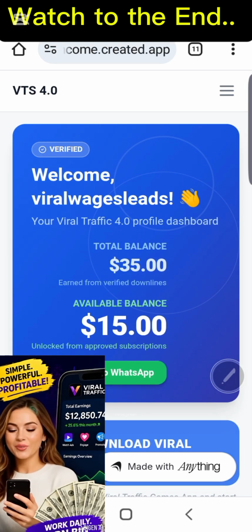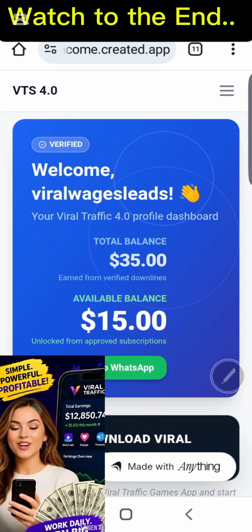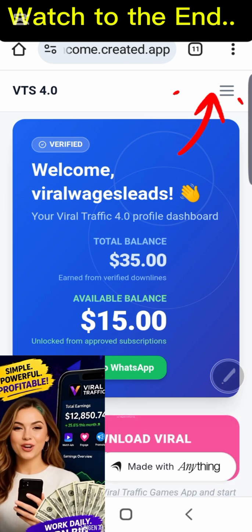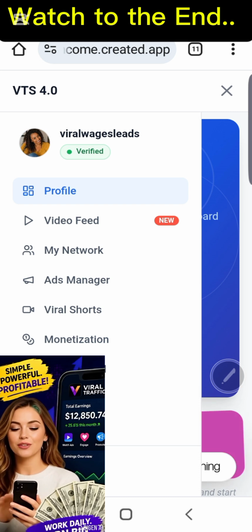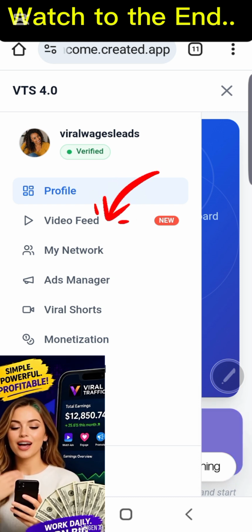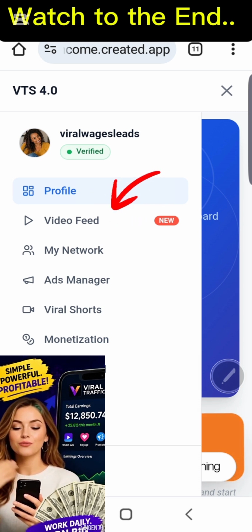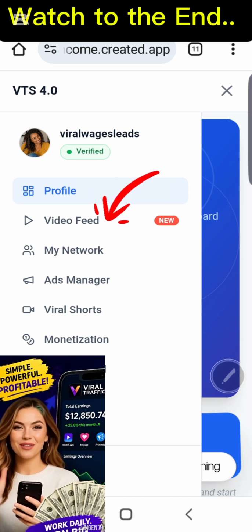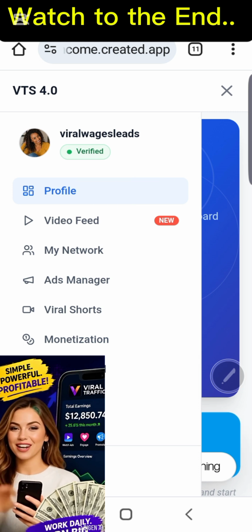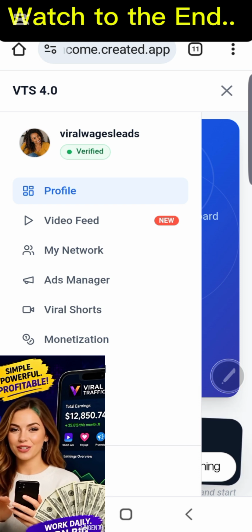So right now, if you're on your dashboard, it's going to be looking like this. All right, so right at the top right of your page, you're going to see the menu where you can navigate to different sections of your dashboard. Here we have a video feed where you can post videos and also watch short videos, just like TikTok. Once you post a short funny video, it's going to show all over the world. People are going to be viewing it, following you, and also subscribing. That is, they are going to like your video.